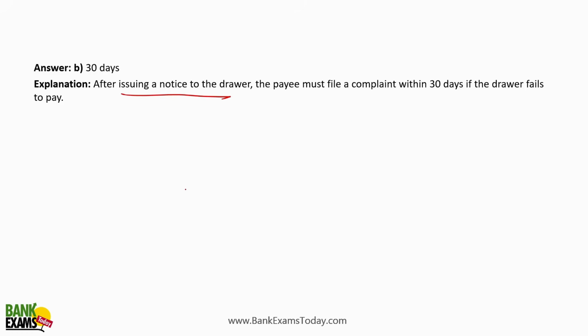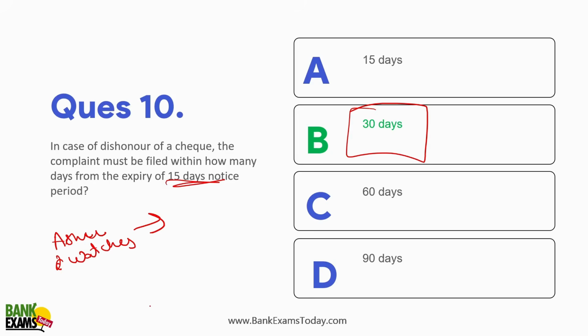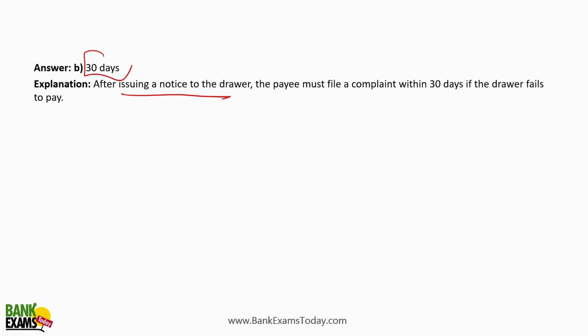So what you can do, as a person, is give a notice. You need to give a notice to Ashu Watches that, sir, you gave me this particular check, the check number is whatever, right? This is the check number, this is the amount, but the check actually bounced. So I request you to repay the money in due course, and you give a 15 days notice to Ashu Watches, right? So if you do not get a satisfactory reply, if you do not get the money within 15 days, then you have 30 days to file a case against Ashu Watches, right?